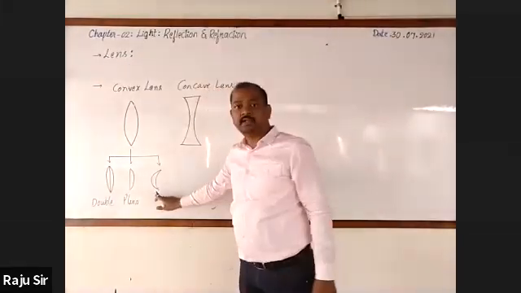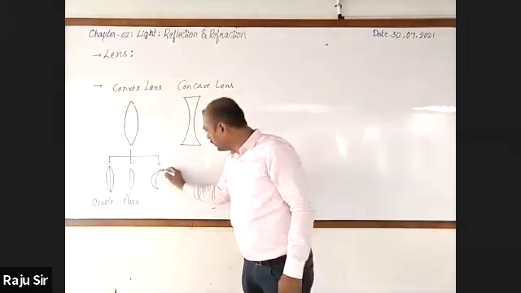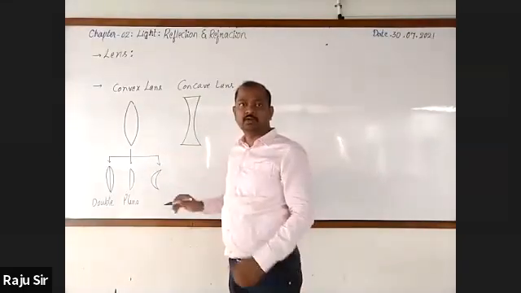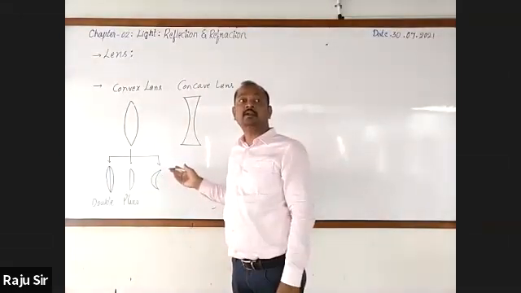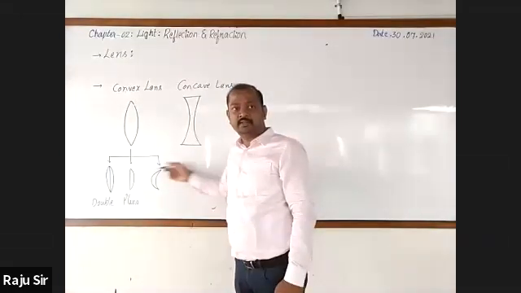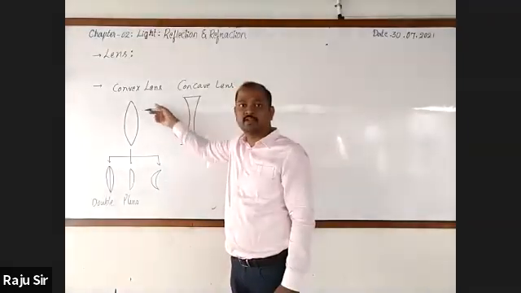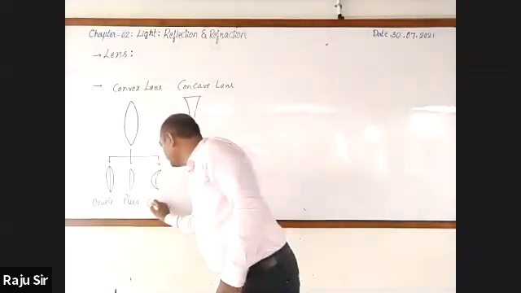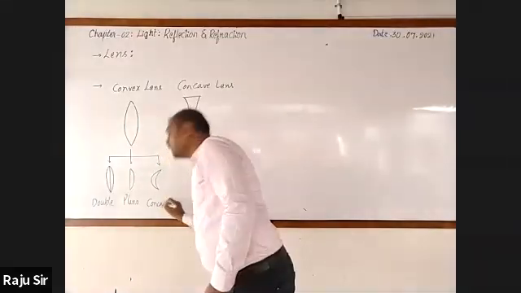So one surface is bulged inward, that is why it is called concavo convex lens.